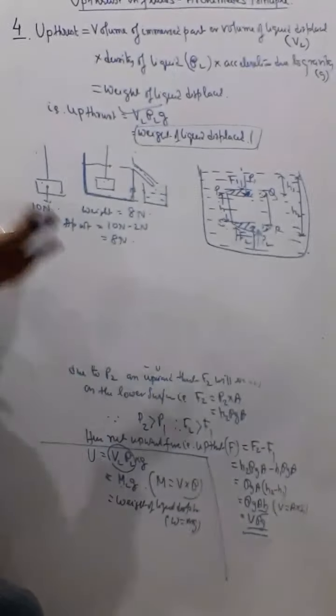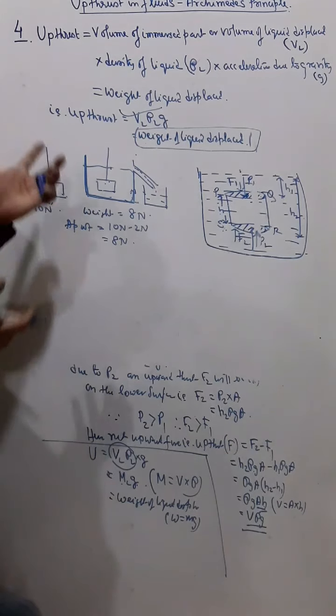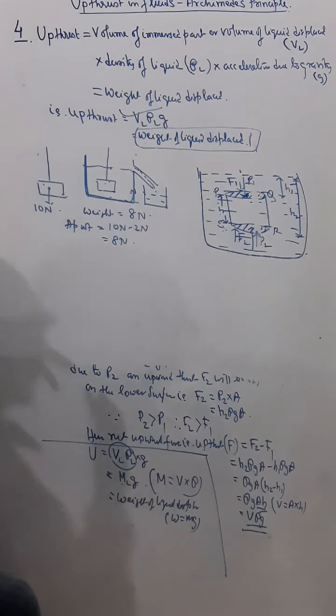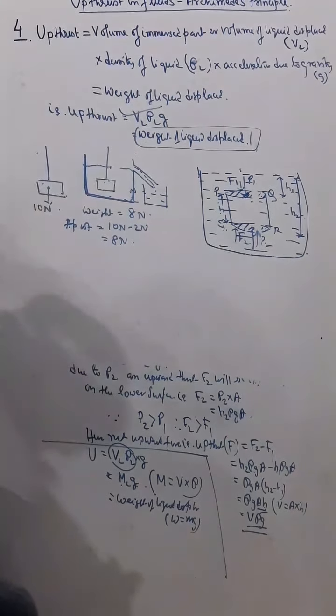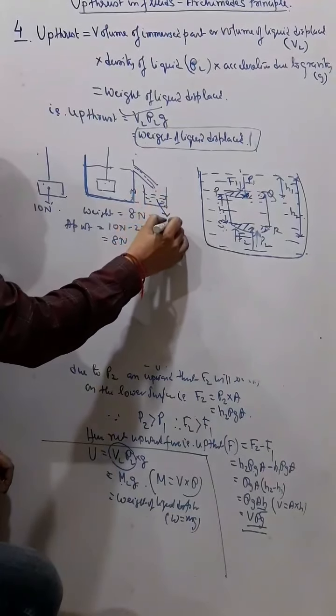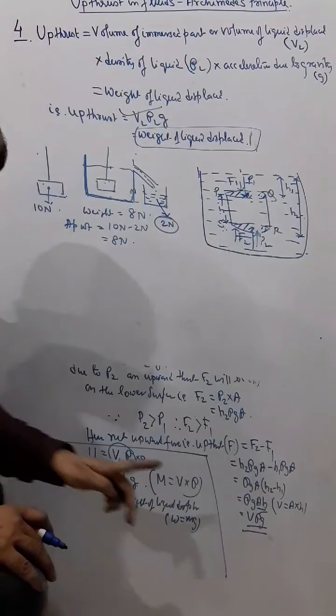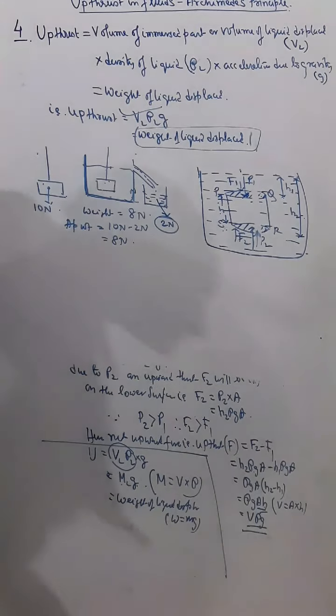Eureka means I have got it. After getting this concept of upthrust, Archimedes used the first word Eureka. Eureka means I have got it, and therefore this can is known as Eureka can. Now you can understand that this is the displaced liquid. If I weigh this liquid, the weight will be 2 Newton. So upthrust is equal to the weight of the liquid displaced. Understand?